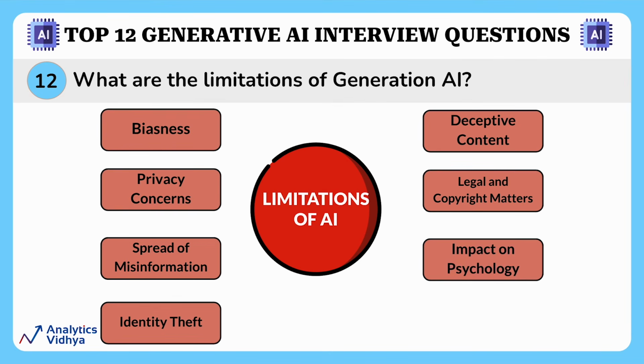The next is psychological impact. The use of GenAI in creating content for entertainment or social interaction may have an impact on human psychology. People may not always distinguish between AI generated and human generated content and trust something that is not true. This can have an impact on humans psychologically, which is a negative impact. The final limitation is accountability. Establishing accountability for content generated by AI is challenging. When harmful or problematic content is created, it can be unclear who should be held responsible for it.